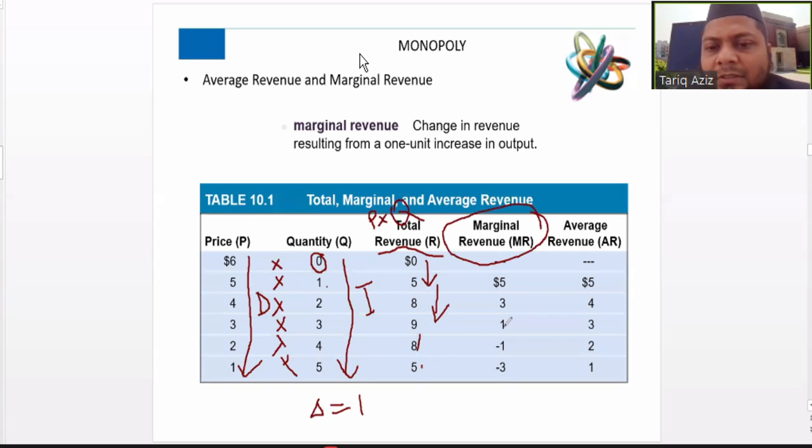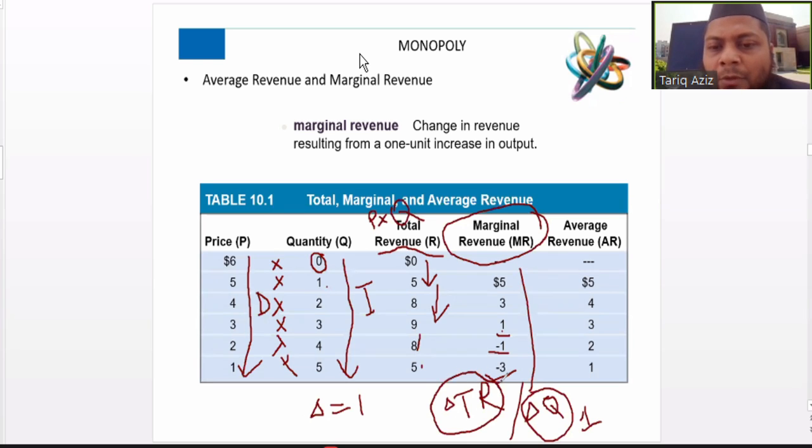Then 8 to 9, the change is 1. Then 9 to 8, the change is minus 1. Then 8 to 5, the change is minus 3. So the marginal revenue is nothing but change in total revenue divided by change in quantity. Since the change in quantity is 1, we can ignore this part and focus only on the change in total revenue. So this is the fourth column.